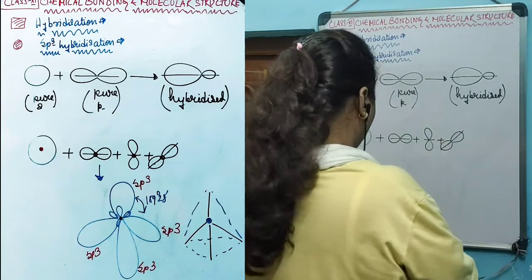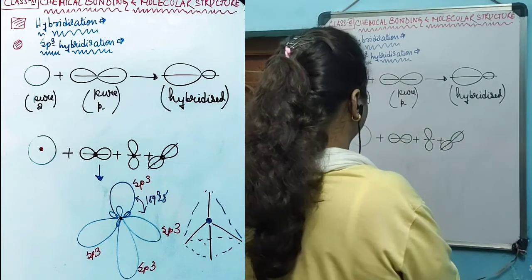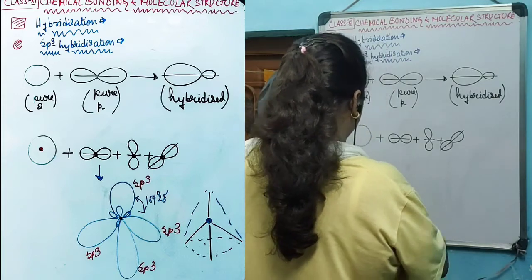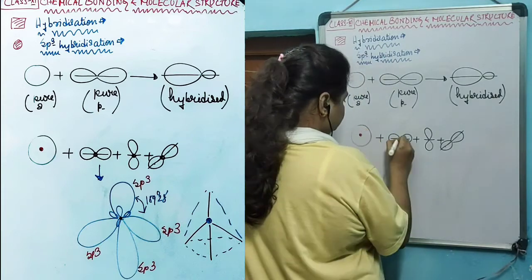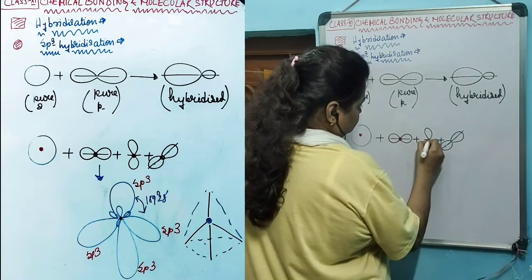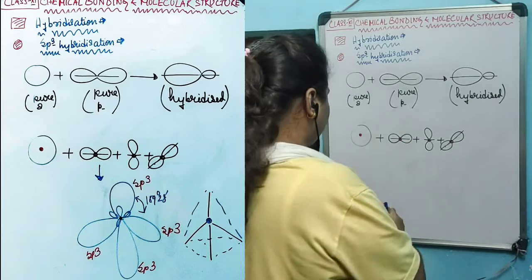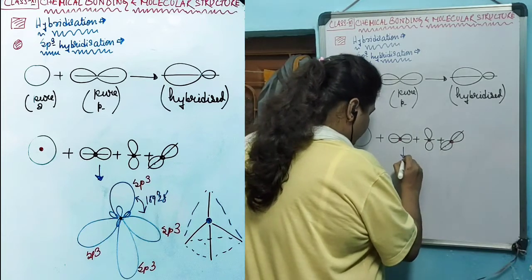This is the 3 orbitals of p. When they are combining, they are creating 4 hybrid orbitals.